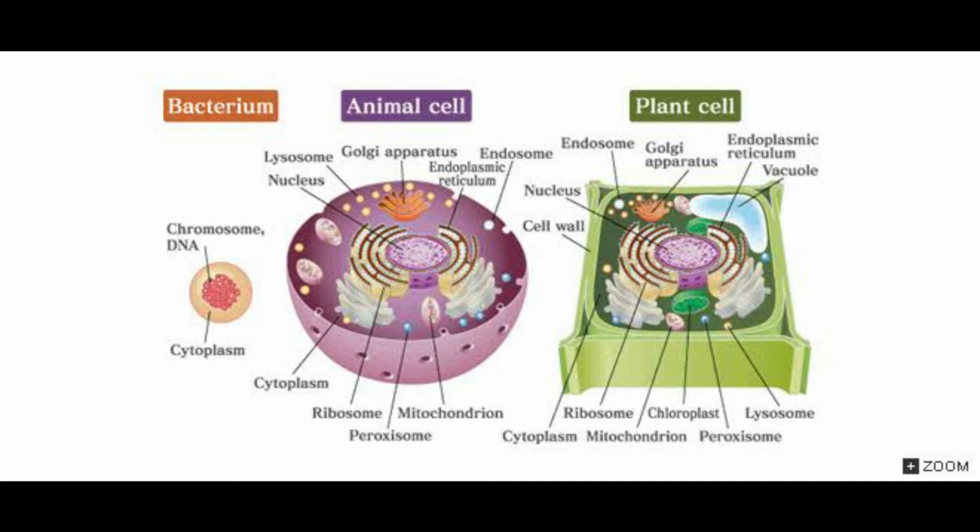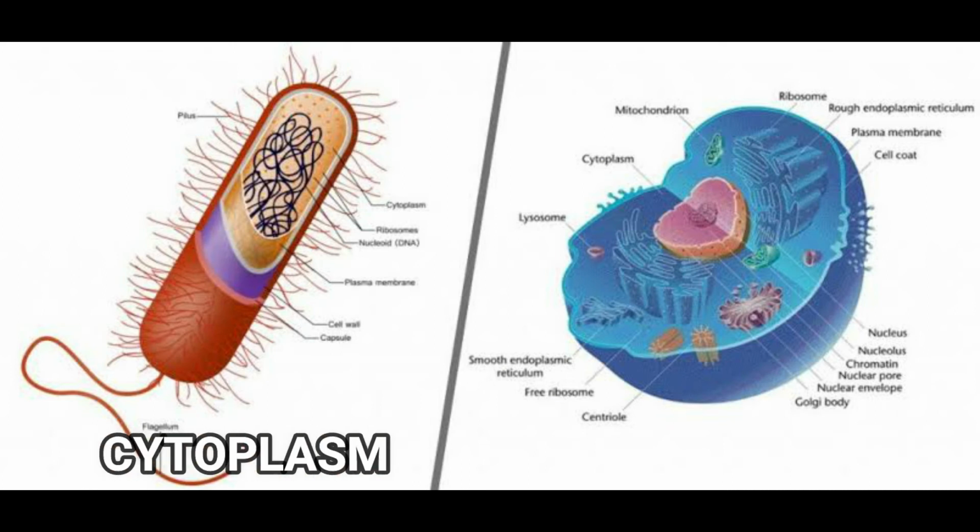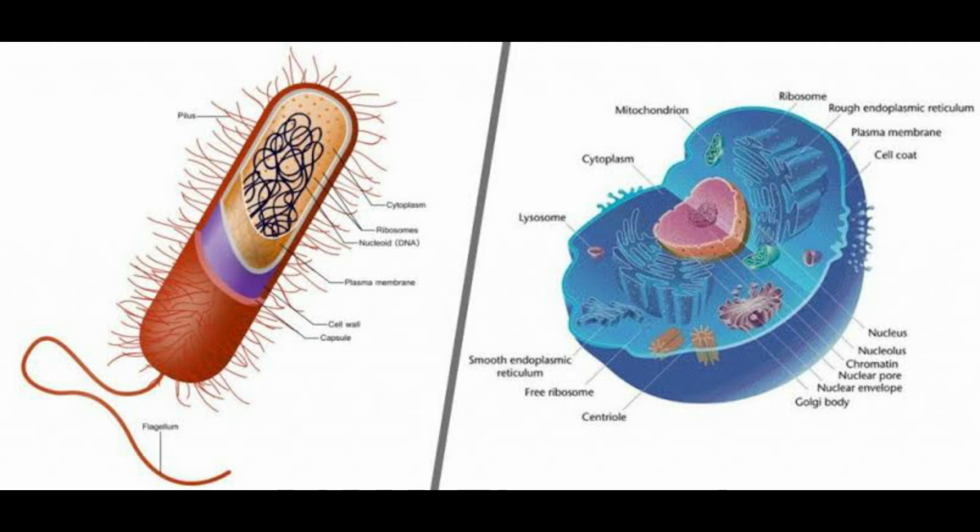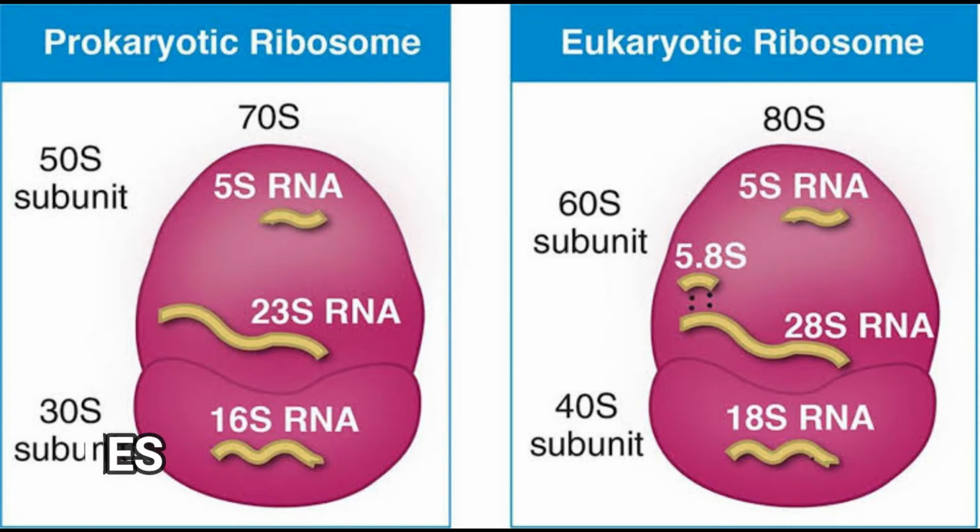The third is cytoplasm, a jelly-like fluid within a cell that is composed primarily of water, salts, and proteins. And the last is ribosomes, organelles that make proteins.